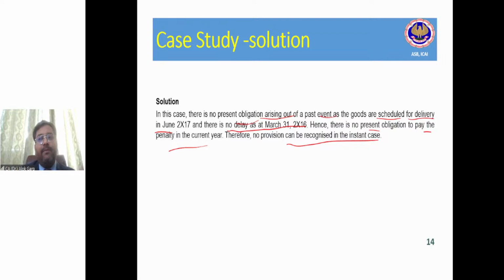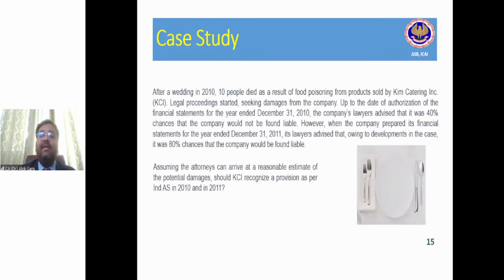So the first part is a present obligation arising out of past events. Second, the outflow should be probable. It should be measurable, and it should be probable. Let's discuss the probable. In this case study, we will discuss the probability. What is meant by probable? More likely than not. More than 50% chance of happening.